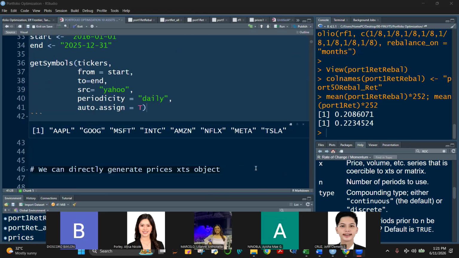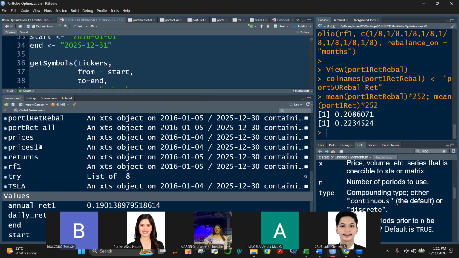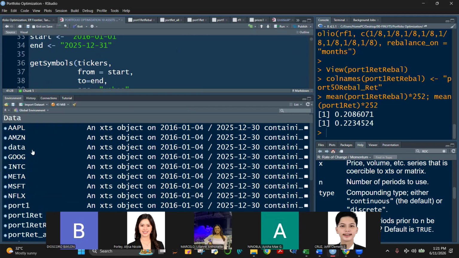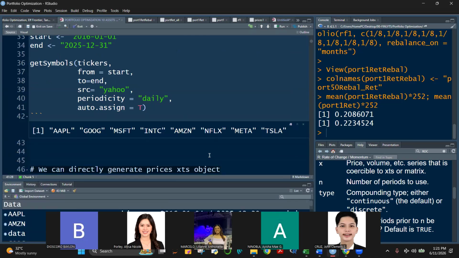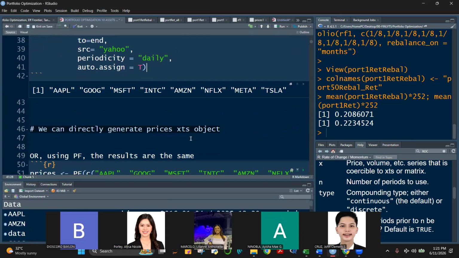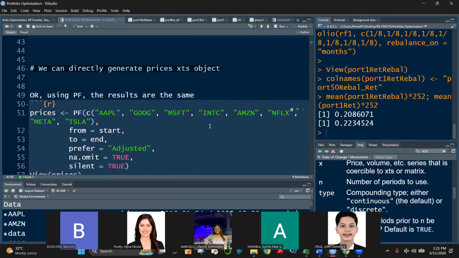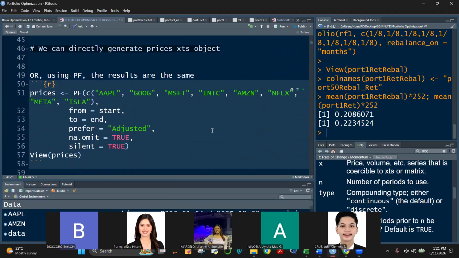If you take a look at your environment, you have Apple, Amazon, etc., and they're all separated. This is now where we're going to use the power of QMAO. For those of you who don't have QMAO, please bear with us. We'll use another method in a while.